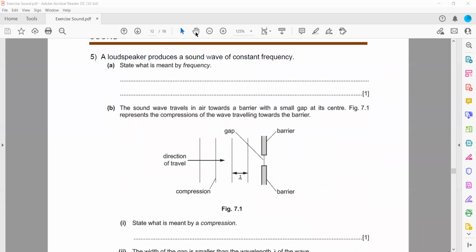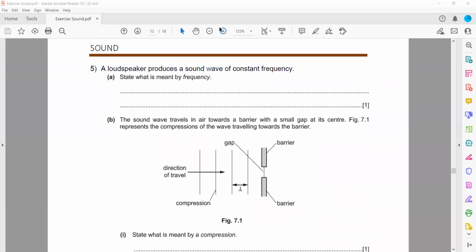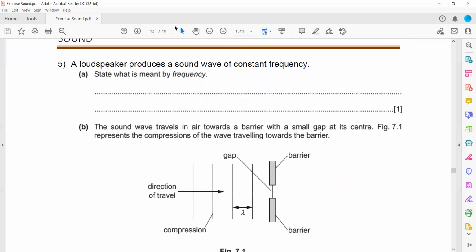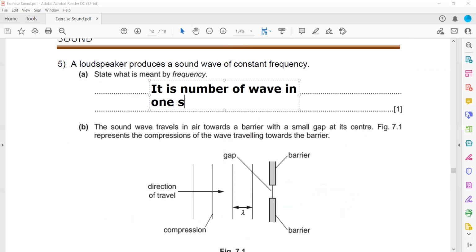A loudspeaker produces a sound wave of constant frequency. What is meant by frequency? The definition of frequency is the number of waves in 1 second. How many waves are there in 1 second? That refers to frequency.